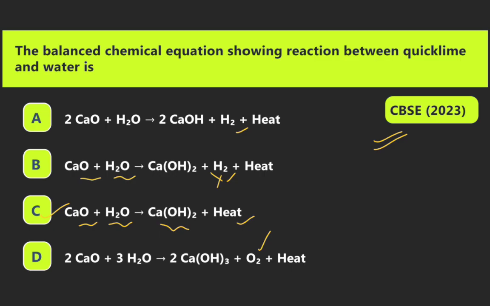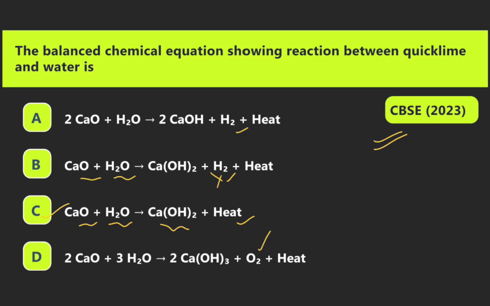That reaction is false because the formula of slaked lime is Ca(OH)2. We can say the slaked lime formula is Ca(OH)2, but we see here CaOH, so option A is wrong. Now we see option B.